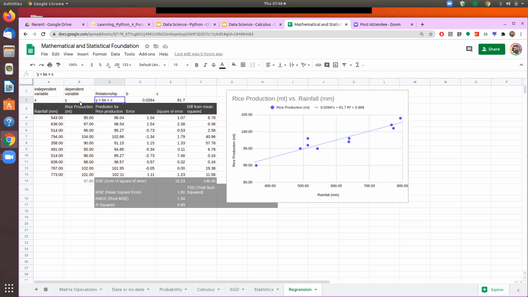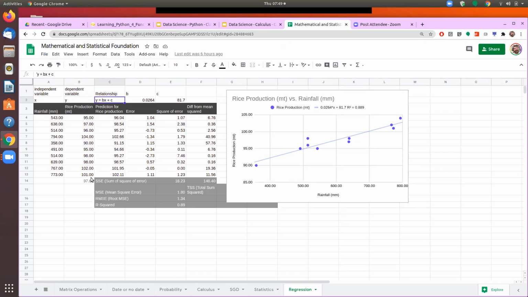Finding that is the responsibility of us as data scientists, where we say that okay, these relationships appear to exist, or even in some cases, the relationship may not exist. And then we will see how we determine that a relationship is existing, and what is the reliability of that relationship.